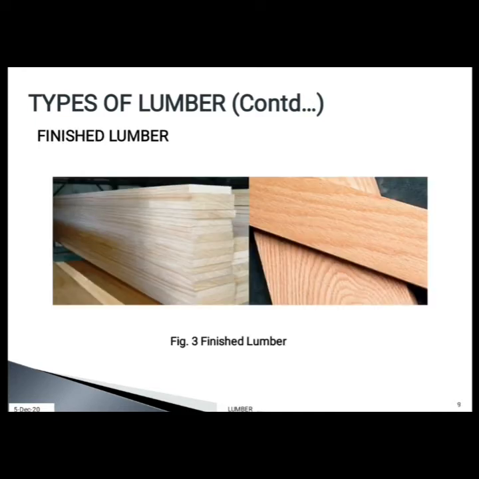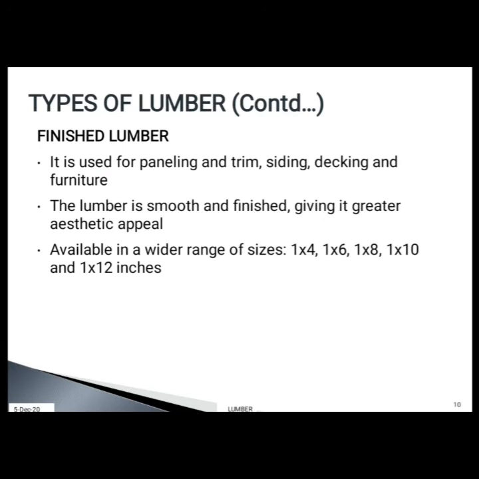The next one is finished lumber. As the name suggests, this type is smooth and finished. Figure 3 shows finished lumber. It is used for paneling and trim, siding, decking, and furniture. The lumber is smooth and finished, giving it greater aesthetic appeal. It is available in a wider range of sizes: 1 by 4, 1 by 6, 1 by 8, 1 by 10 and 1 by 12 inches.